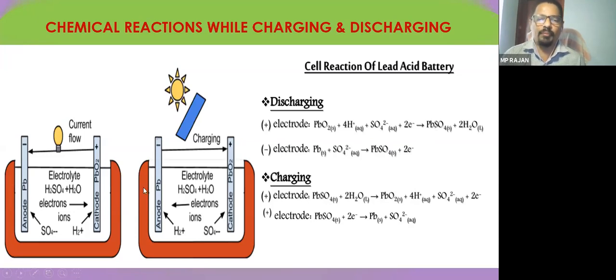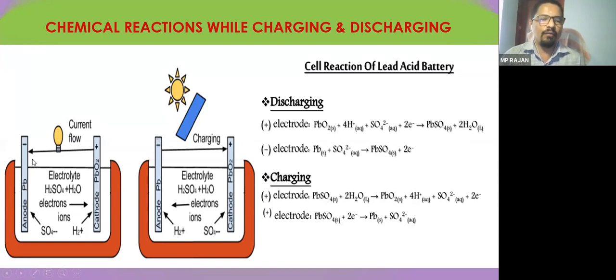And the difference is in the positive plate you can see hydrogen is there. Hydrogen and oxygen will combine and water will be formed. So in the positive electrode, the chemical reaction is like that. Lead peroxide will become lead sulfate, liberating water. Whereas in the negative plate or the anode, the lead and the sulfur will combine together, lead sulfate will be formed and electrons will be liberated.